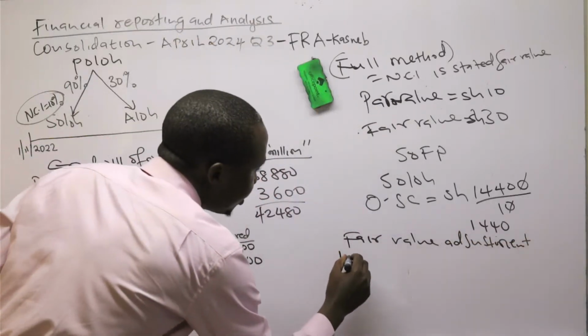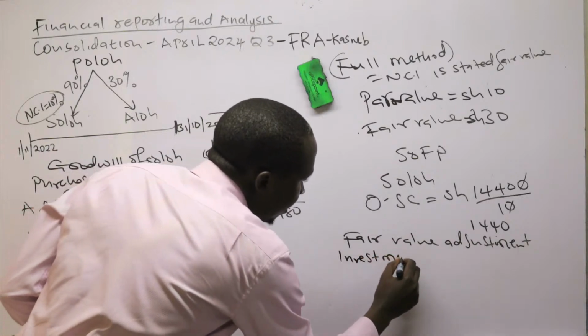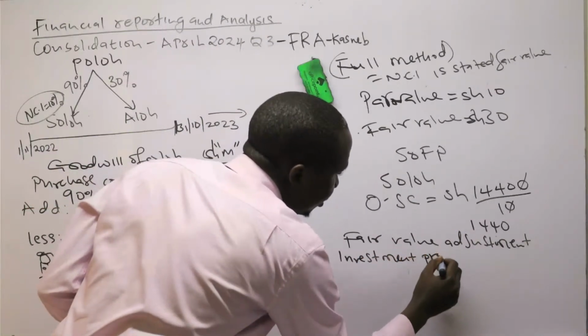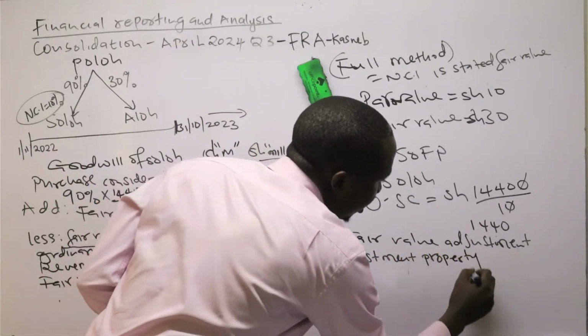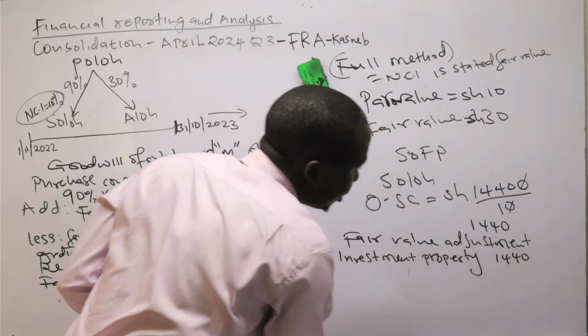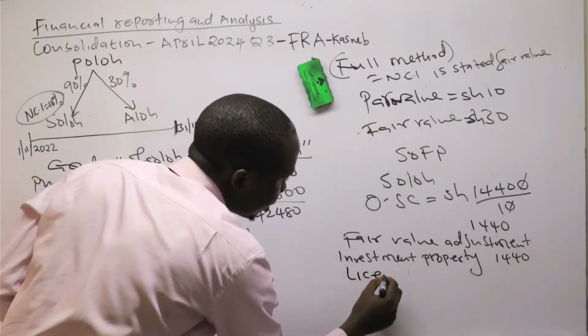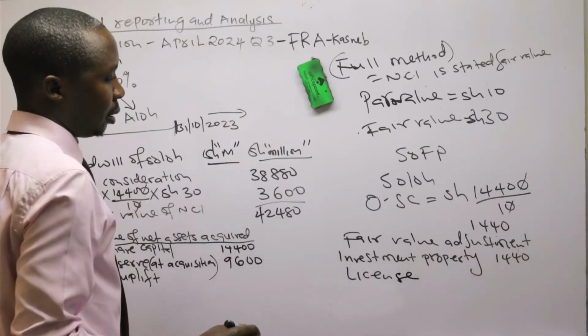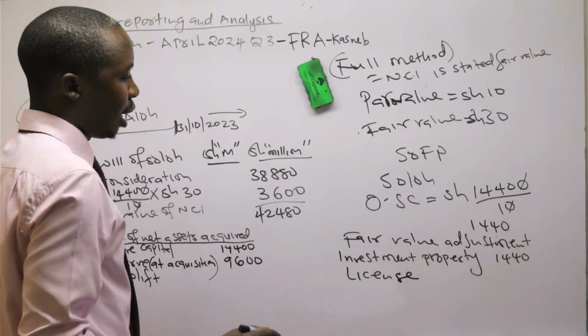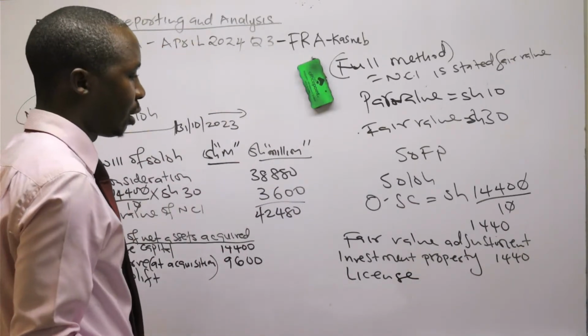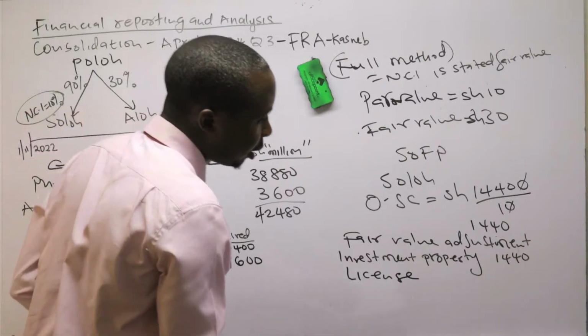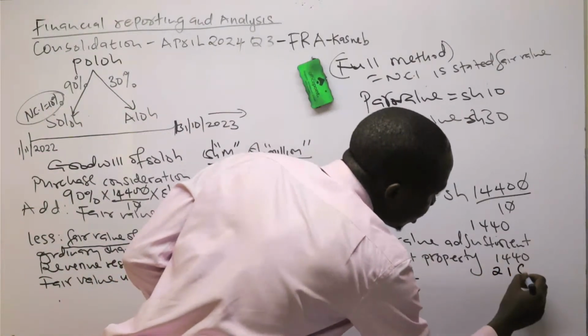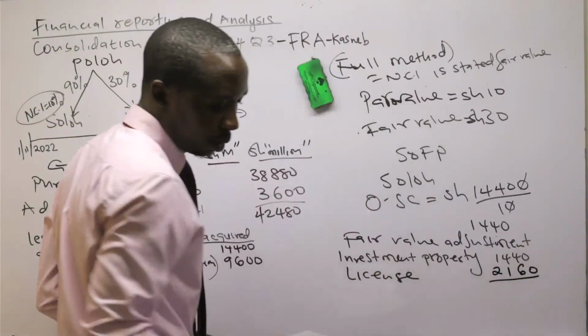So we have the investment property, which was 1,440. Then there's note 5 for the license. We need to record it here. The license, which is a right to the usage of the assets on disposal of the waste, is 2,160.